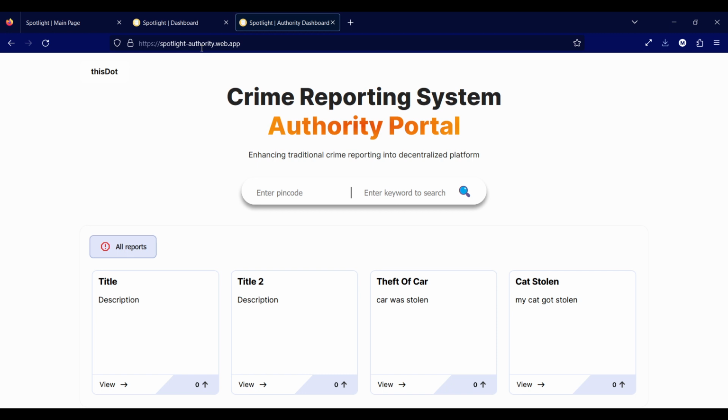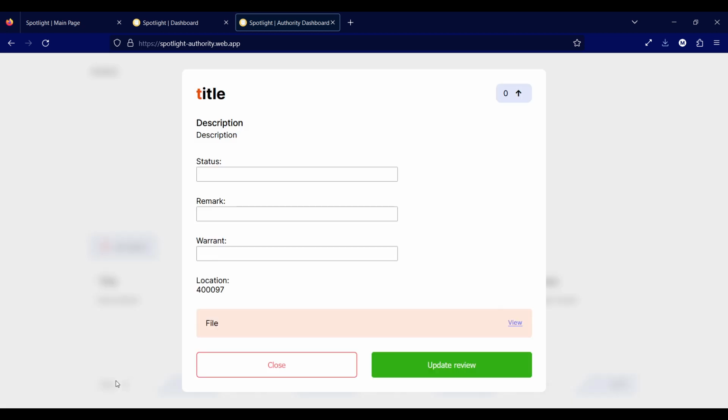This is because our auth requires a server. Now for the authorities, they have a similar looking dashboard, but you would see that some things are different. They can see all the reports, they can search via pin code or via keyword, and the special feature is that they can add status, remarks, and warrant.